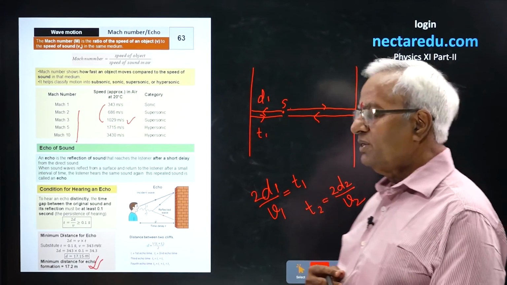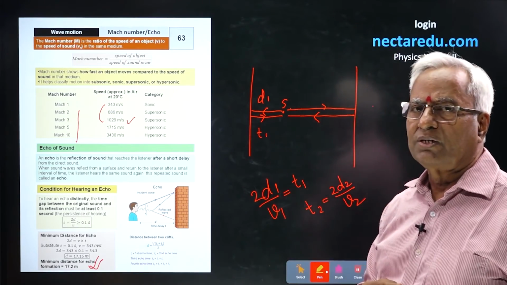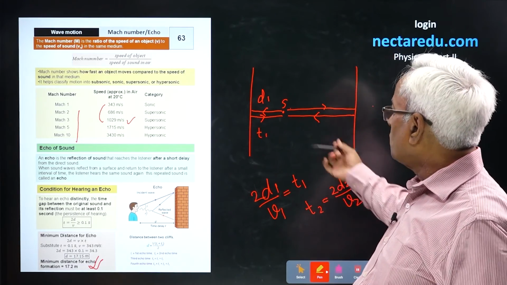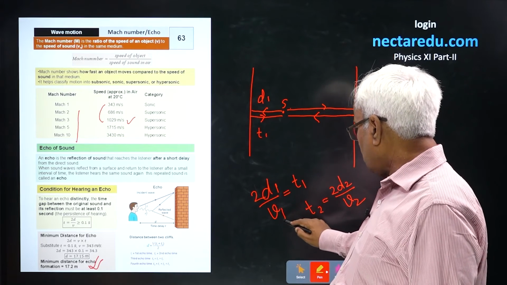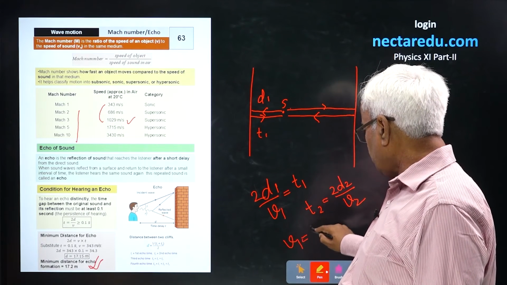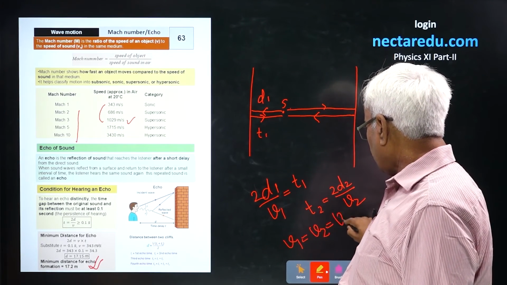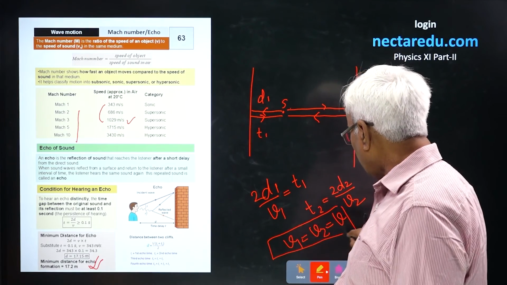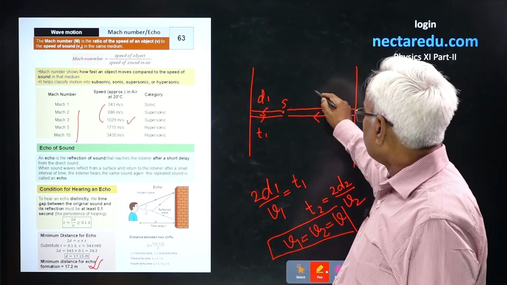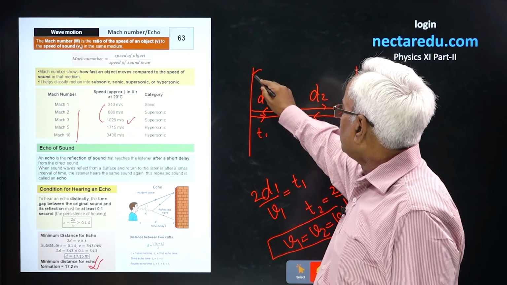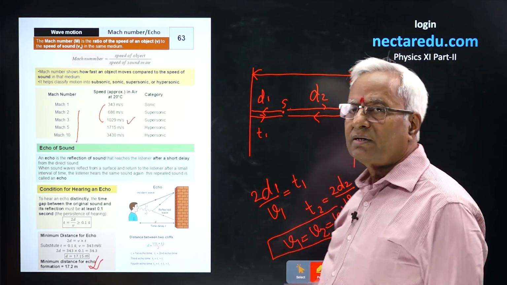By calculating the two time intervals, you could find d1 and d2, because you know the velocity of sound is common here, v1 and v2, same wave, that is velocity of sound. By putting the value of velocity of sound, we could calculate d1 plus d2, and that's going to be the complete distance between the two parallel cliffs.